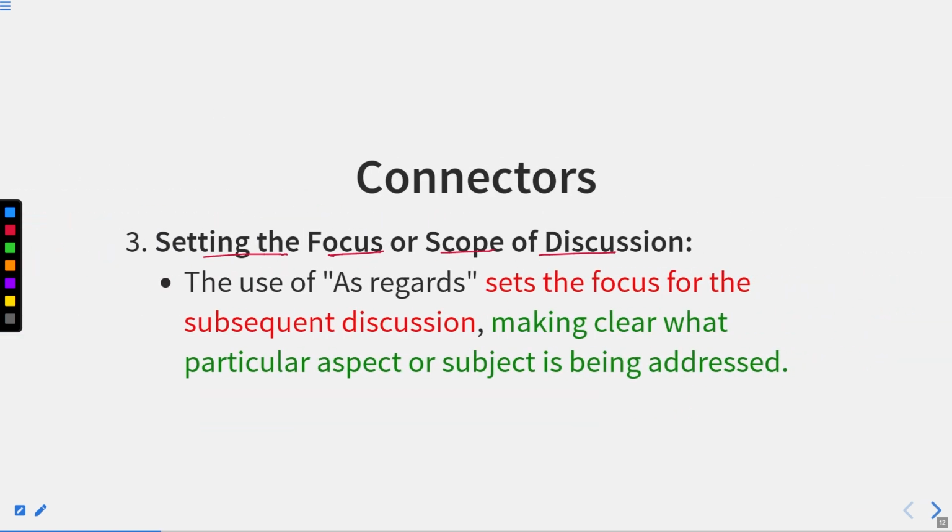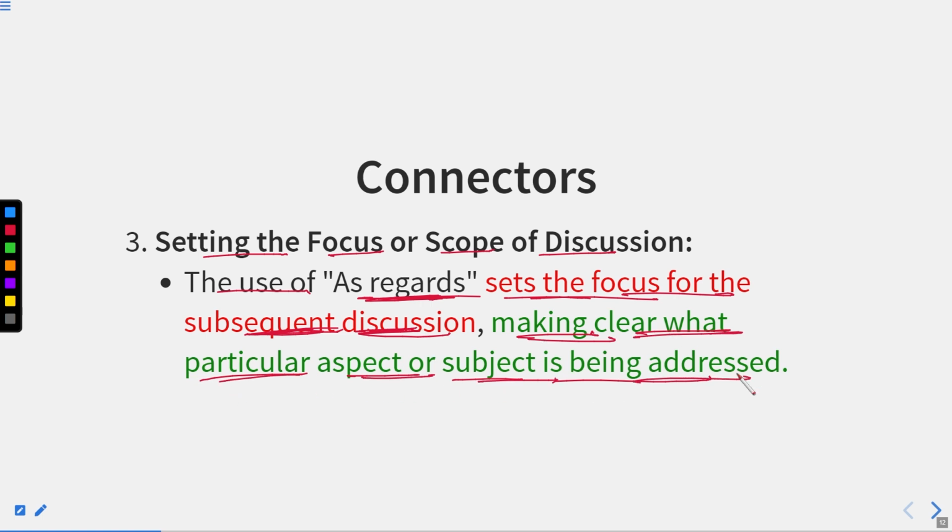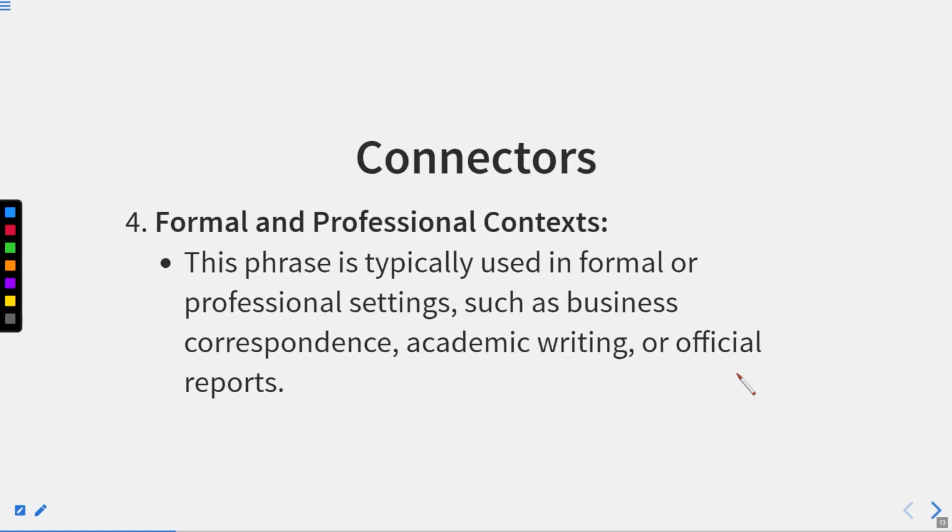Setting the focus or scope of discussion. The use of as regards sets the focus for the subsequent discussion, making clear what particular aspect or subject is being addressed. Okay, now we set the focus or scope of discussion. How? The use of as regards sets the focus for the subsequent discussion, making clear what particular aspect or subject is being addressed. So here we are very much clear about the subject which is going to be the point of discussion, or you can say the thing to be discussed, suppose in any meeting or in any conference. Okay, or any kind of discussion.